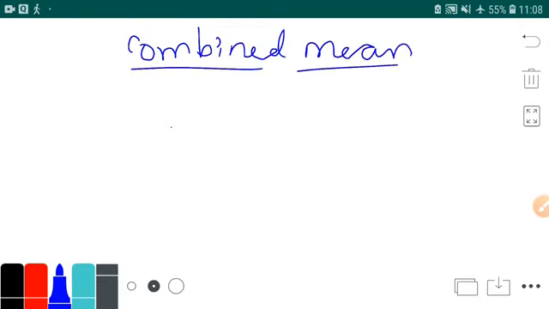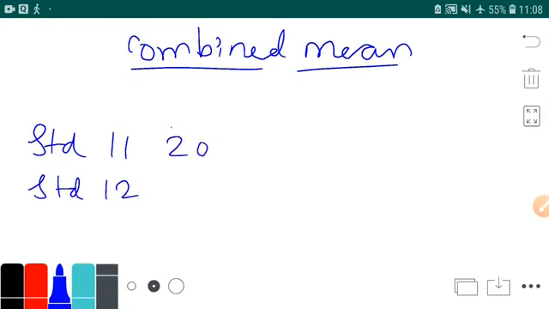What is this topic known as? Combined mean. Now sir, what is this combined mean? For example, there are two standards in your school. One is standard 11, one is standard 12. For example, there are 20 students in your standard 11th and there are 30 students in your standard 12th.